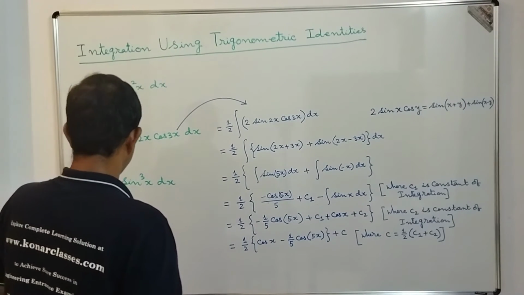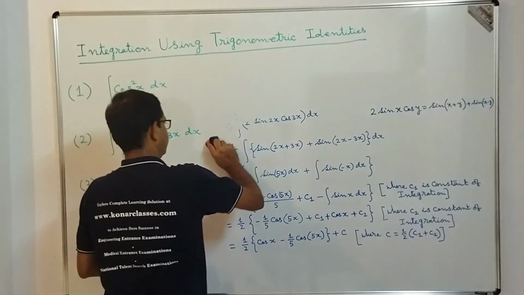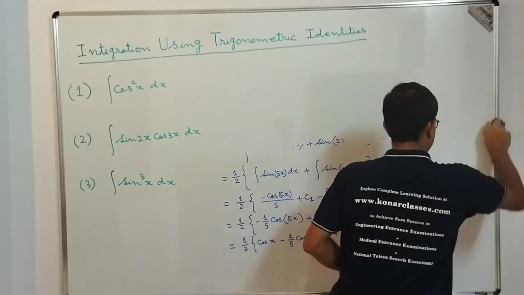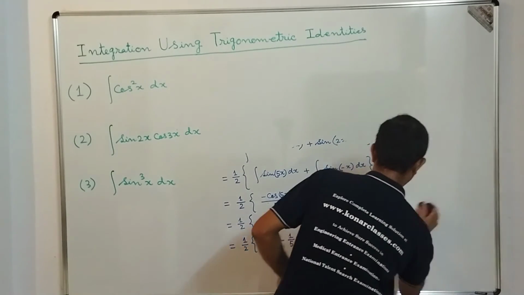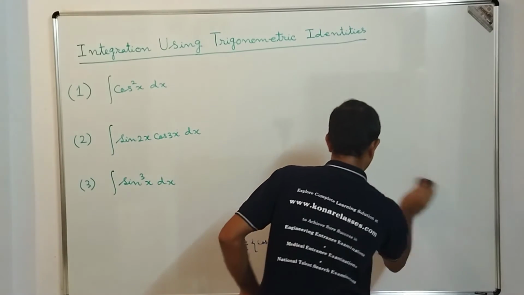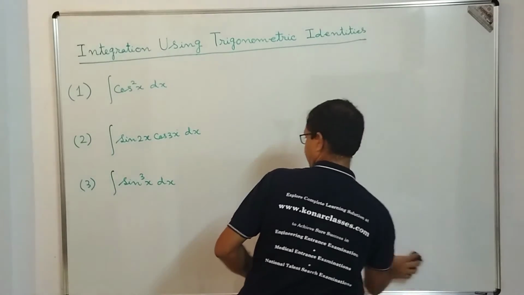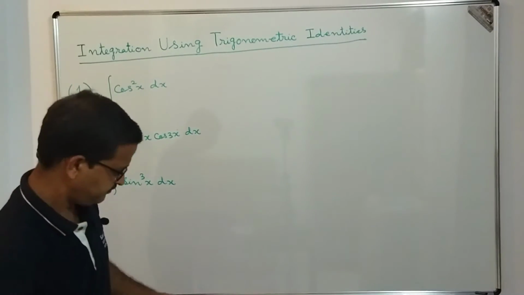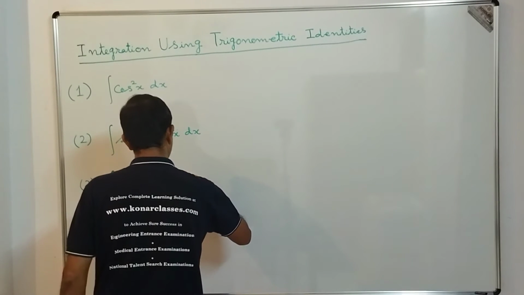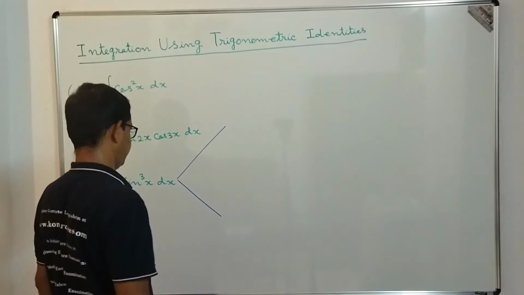The next question is integration of sin cube x dx. Okay, so let's see. This problem can be done in multiple ways, so I'm going to explain both the ways here.